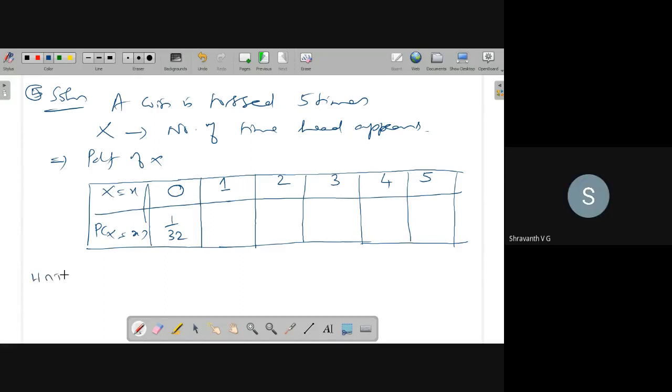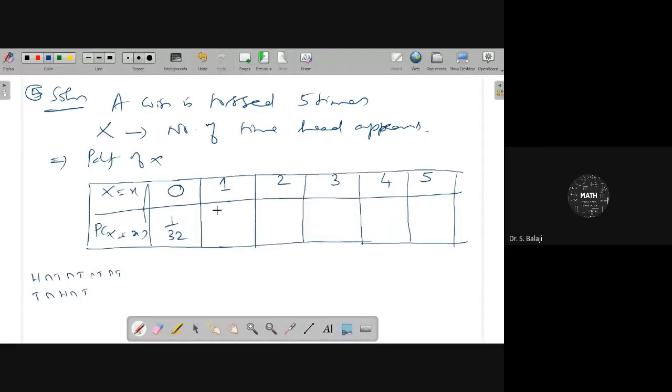Should we add, sir? 1 by 2 plus 1 by 16, sir. One time head remaining times tail. Therefore, this is the one possibility. This possibility may move like that here. First time tail, second time head. In that manner, you can move here. Therefore, we can move the possibility of appearing head, maybe first time head remaining 4 times tail, second time head remaining times tail, third time head remaining times tail.